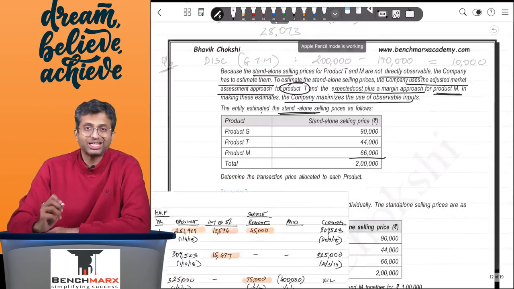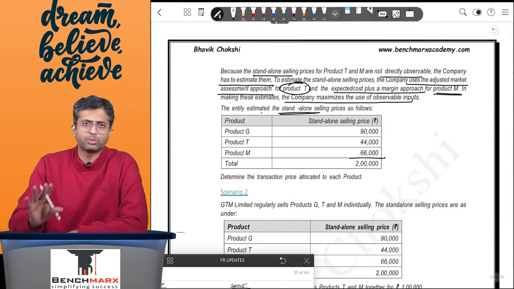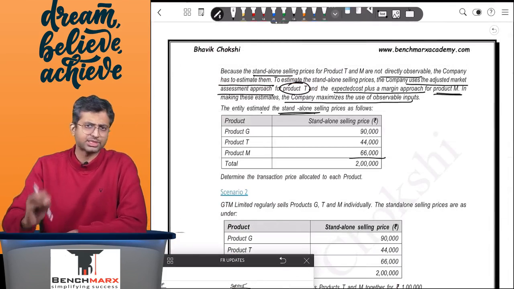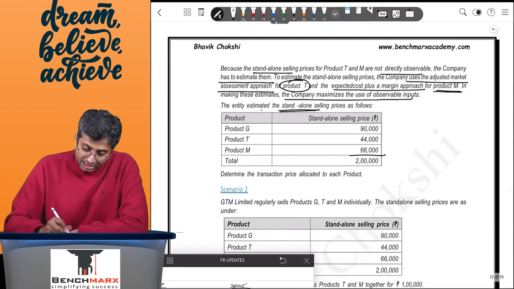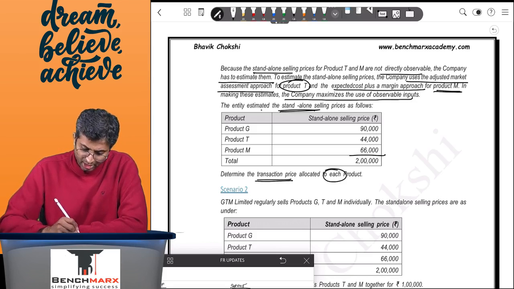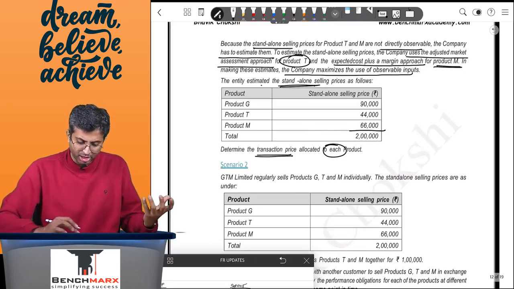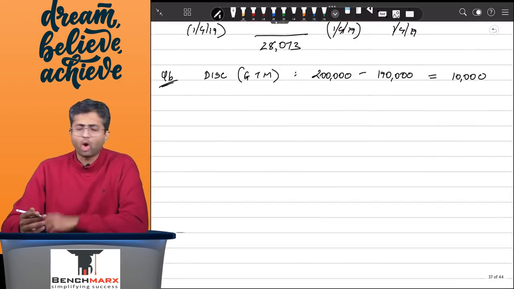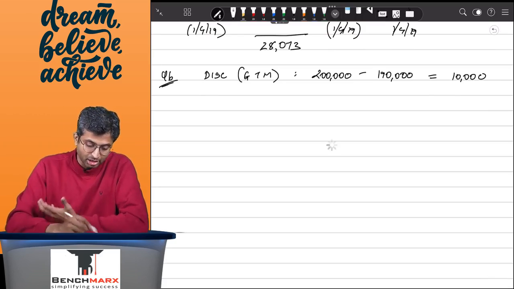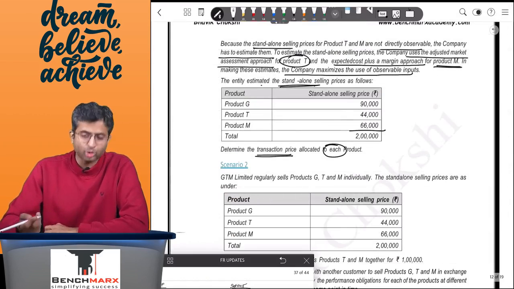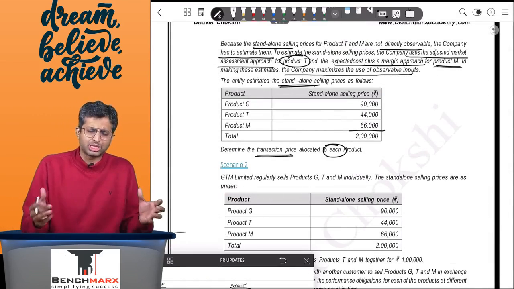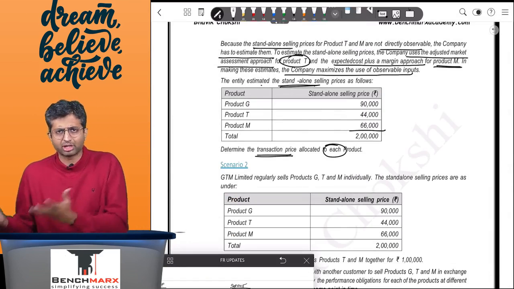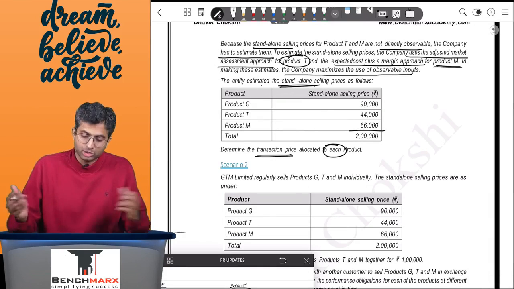For a discount, we need to check if the discount is first attributable to a smaller bundle, and if yes, you will first allocate it to the smaller bundle. So determine the transaction price allocated to each product. Here, there does not seem to be a smaller bundle, and hence you will allocate the transaction price directly in the ratio of the standalone selling price. You can also allocate the 10,000 discount, reduce that allocated discount and find the transaction price, or you can directly do the workings.